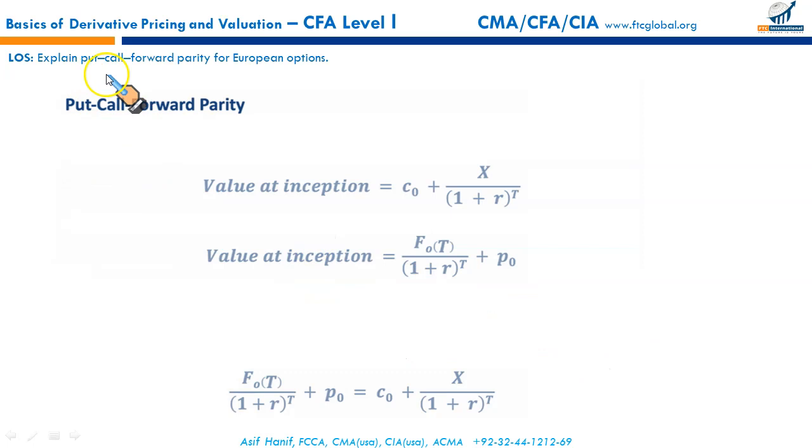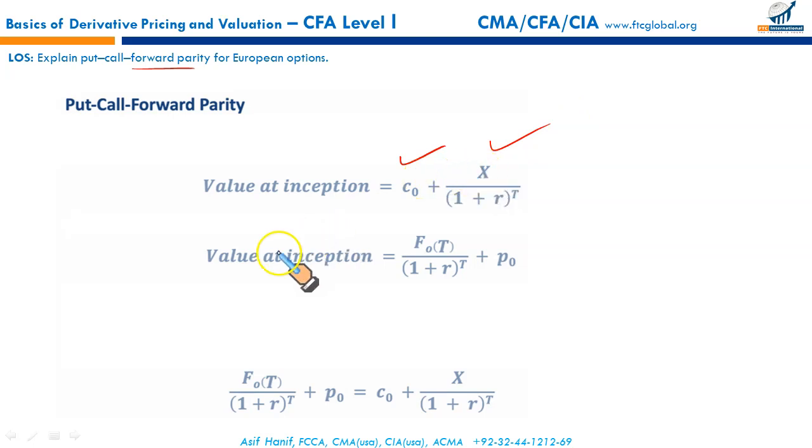Next is explain put call forward parity for European options. So this is just a slight modification of the previous parity equation. We know the fiduciary call consists of a long call and a long position in a zero coupon bond. Long call means you have bought the call option and you hold this asset.